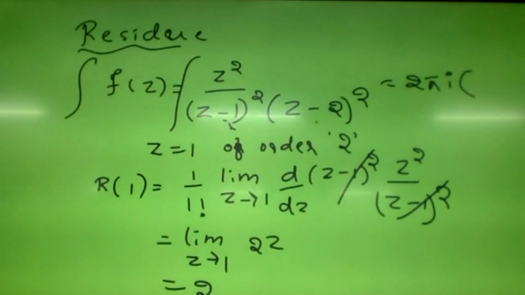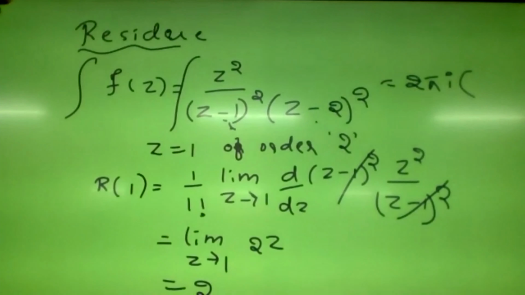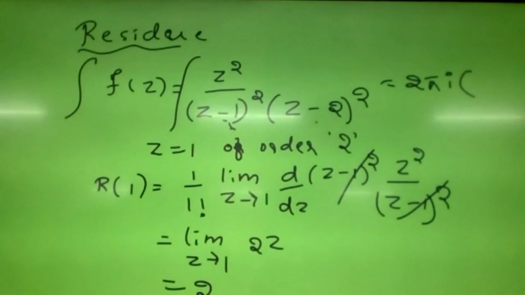The main use of this is that we can evaluate improper integrals, which are difficult to evaluate by any known method. Then you can go through the residue theorem. For the first example, the residue is 2, so 2 into 2 pi i, the integral value will become 4 pi i. The residue is 2 only.